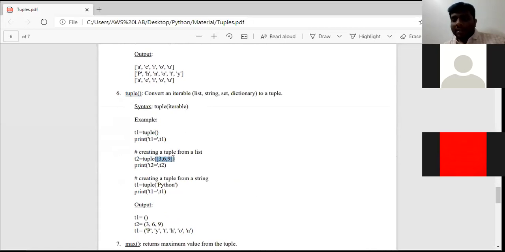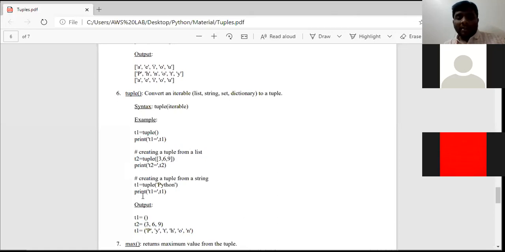I am converting this list 3, 6, 9 into a tuple by using the tuple predefined method. See here I am going to use the print statement. The list elements 3, 6, 9 have changed into a tuple by using the tuple predefined method.